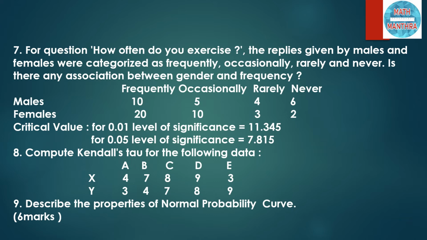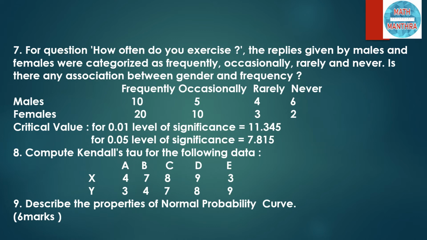You can do this by using any of the non-parametric statistics, so you can find out the goodness of fit based on the given data. Again, the level of significance is already given in the problem, at 1% level and again at 5% level; the critical value is provided here. So after finding it based on non-parametric statistics, you can check the goodness of fit based on the given data. Question number 8. Compute Kendall's tau for the following data.